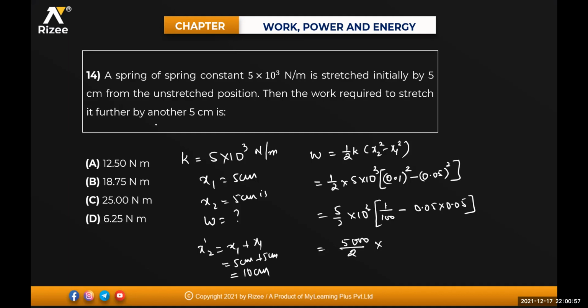Work done to stretch it by another 5 centimeters means total distance will be 10 centimeters, beta. X2 is 10 centimeters, X1 will be the 5 centimeters. Option D you are getting. Is that correct? No, I need to check it out. See how much you are getting in the calculation. 0.1 whole square minus 0.05 whole square.